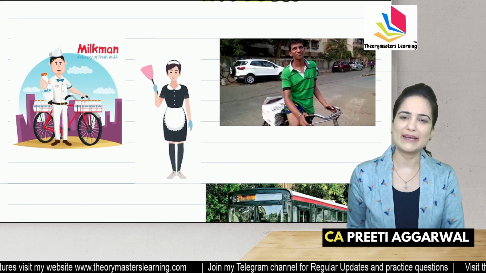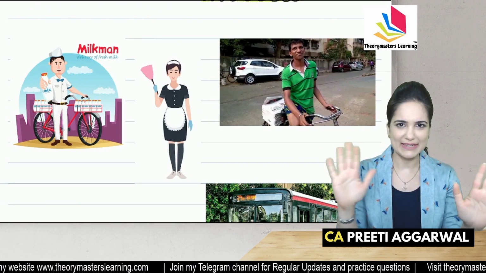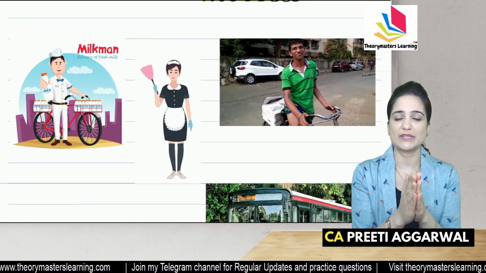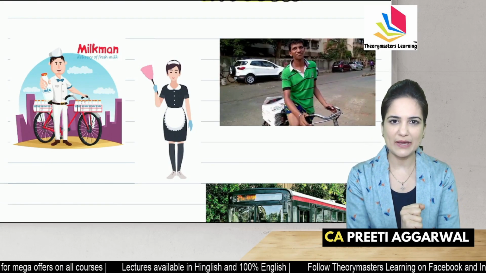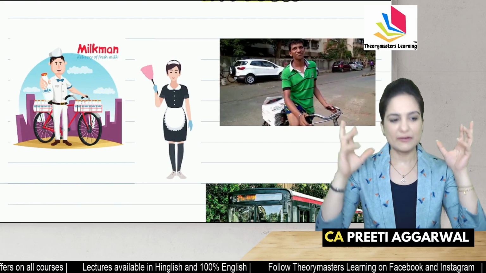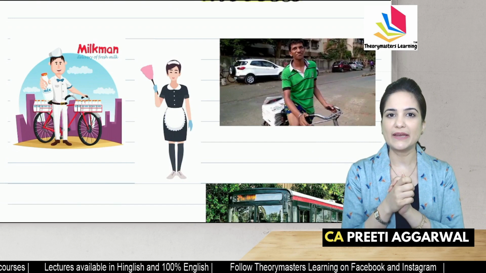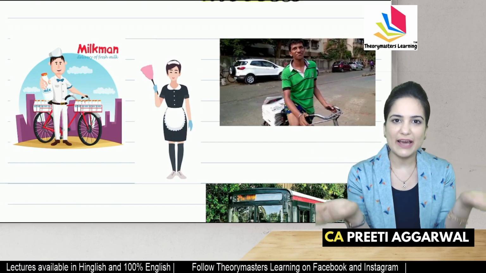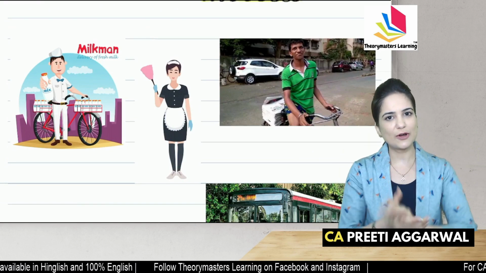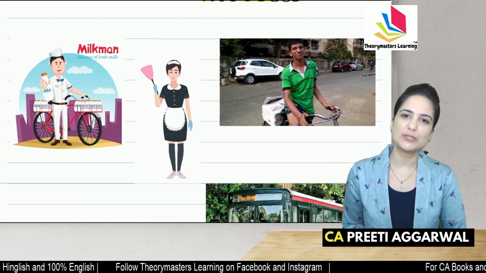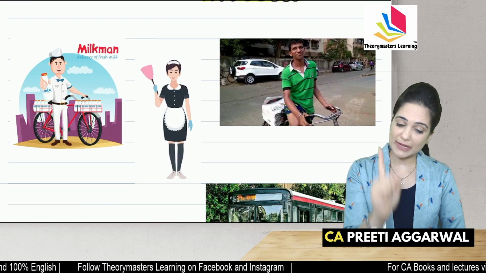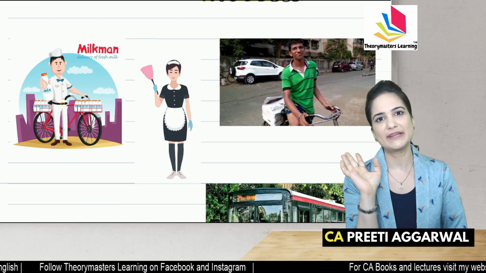Maid, yes, a maid comes to your house. I think everybody can relate to this. A maid coming to your house every day. They work for 31 days in a month, and at the end of the month, they expect you to pay. What if your mom doesn't pay? That maid will bring few other maids. They will start complaining. What are they doing? They are taking legal action. This is a contract. There is a contract with a newspaper guy. You bring newspaper every day, I will pay you at the end of the month.